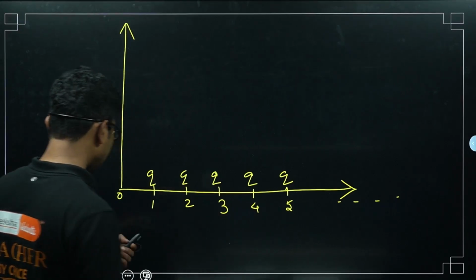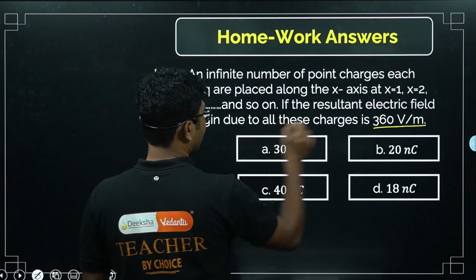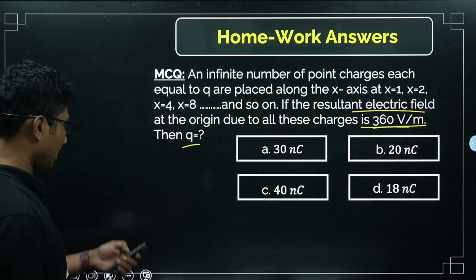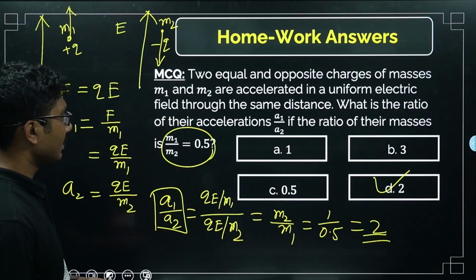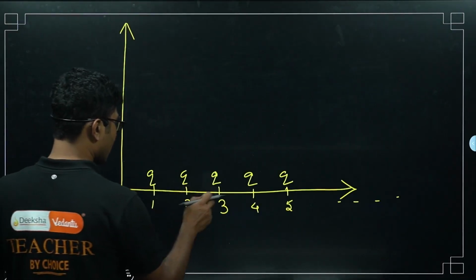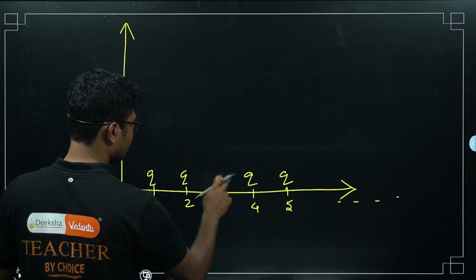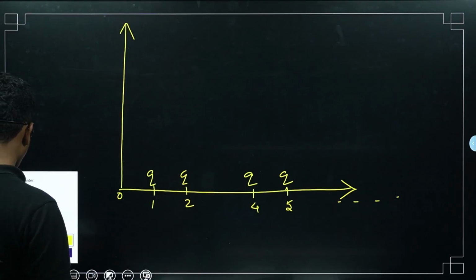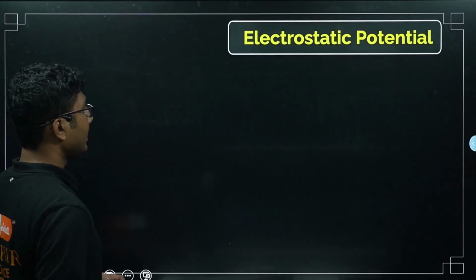Sorry, this is my mistake. I made one small mistake. It is not 3. There is no charge at 3. So 1, 2, 4, then 8. So it is a kind of GP series, right?